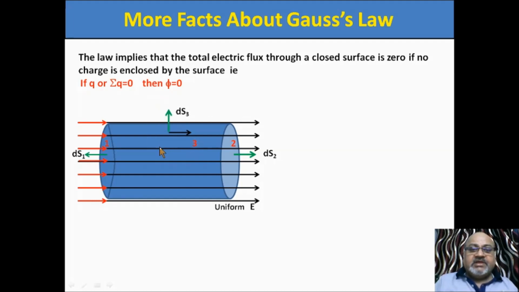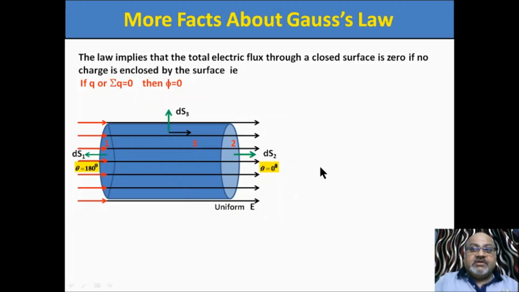So I have drawn these area vectors to give you an idea about the angle between dS and E, because that angle matters. Flux is E dS cos theta, or E delta S cos theta. That theta plays a major role, and we know when theta is 0, flux is maximum. When theta is 90, flux is 0. Or if theta is greater than 90, flux is negative.